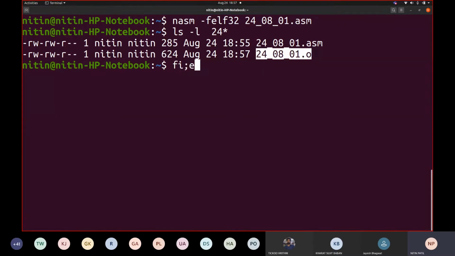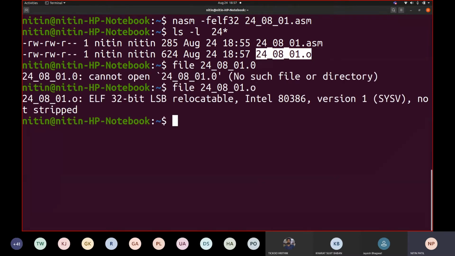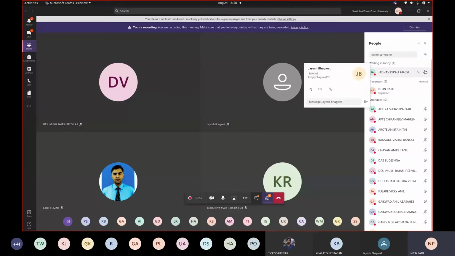Now see what NASM generated, this .o file. If I write file 240801.o, it is the same thing which was shown to us earlier in the previous session. Correct? ELF 32-bit LSB relocatable, Intel 80386, version 1, not stripped. Now you have to link this with a linker to generate an executable. So let me first remove the a.out which is available there. One minute.